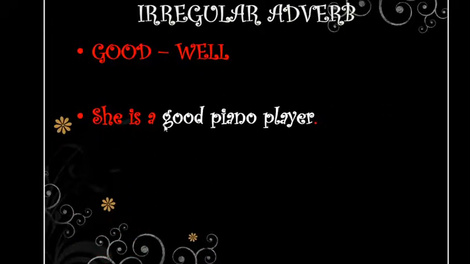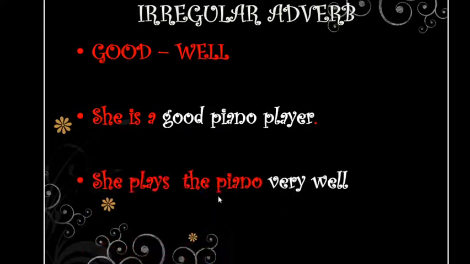This is an example. She is a good piano player. Here I'm using good as an adjective because I am describing she. She is a good piano player. But if I want to describe the action, she plays the piano very well. So this one I'm using it to describe the way she plays the piano. She plays the piano very well. This is an irregular adverb, guys. We have more irregular adverbs, so I will send you the list later.